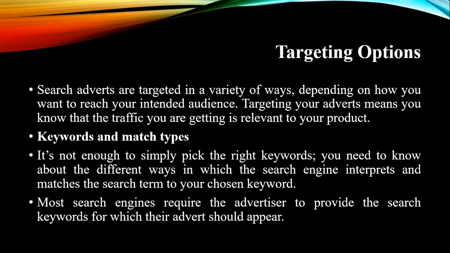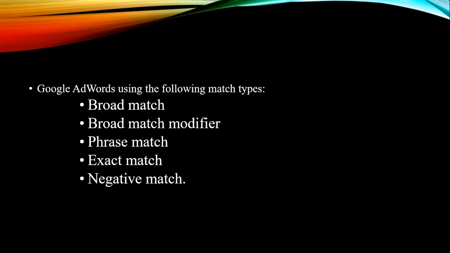It is not enough to simply pick the right keywords. You need to know the different ways in which the search engine interprets and matches them. Whenever you type some information, it will show many results. Some may be useful, some may not be, but you have to see which type of information you want. Keywords and match types are to be seen. Google Ads uses the following match types: broad match, broad match modifier, phrase match, exact match, and negative match.